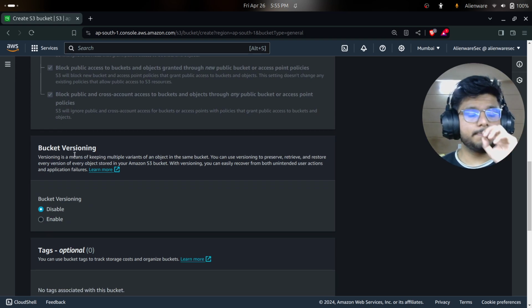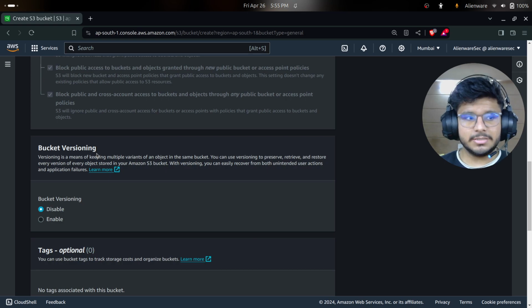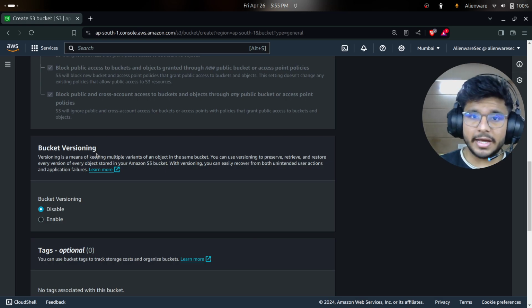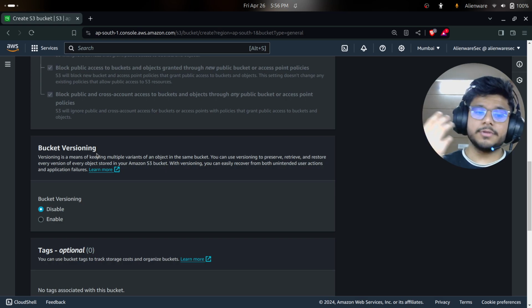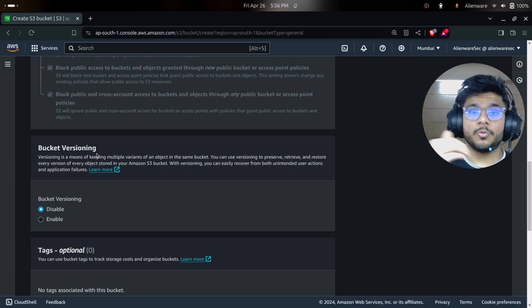Bucket versioning, I'll give a very brief introduction. What is bucket versioning? I'll give one example. Suppose you are hosting a static website with an HTML file, a CSS file, and a JavaScript file. Now you updated the CSS file on the bucket. Your website layout changed completely, but you saw that it doesn't look good, and you want the previous one. You have deleted it from your host, so you only have the new one, and the new one is in the bucket as well. What will you do now? Bucket versioning comes into place at that time, and it will allow you to roll back to the previous version.